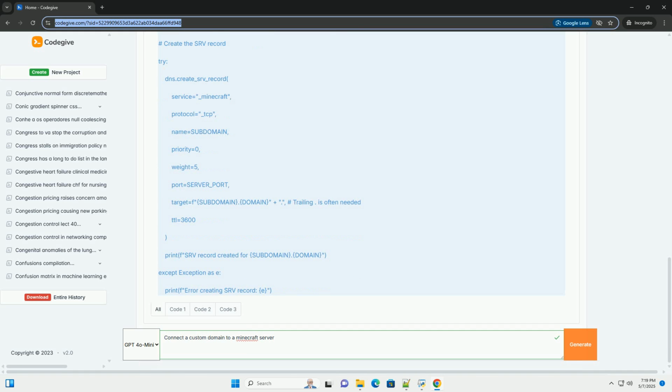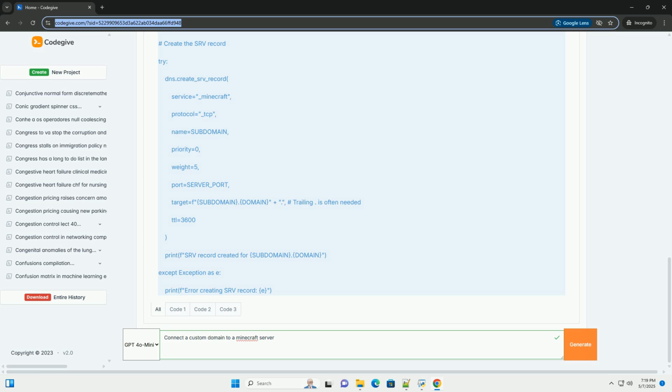Understanding the concepts. Before we dive into the how, it's important to grasp the why and what behind the scenes. Connecting a domain to a Minecraft server involves several key elements. Domain name. This is the human-readable address that your players will type into their Minecraft client to connect to your server, example play.miserver.com. You'll need to register a domain name with a domain registrar like GoDaddy, Namecheap, Google Domains, or similar.